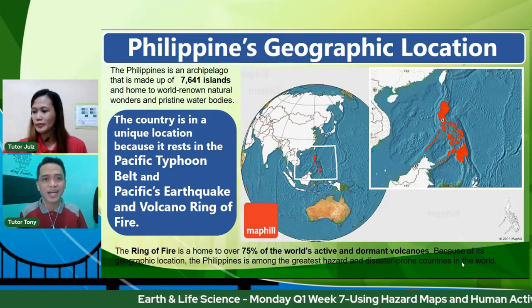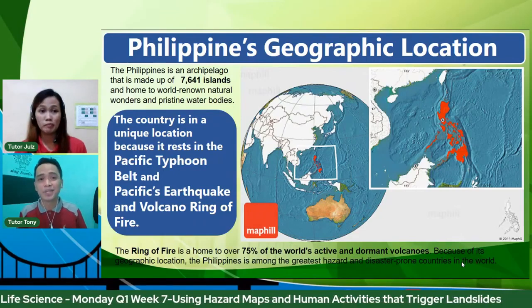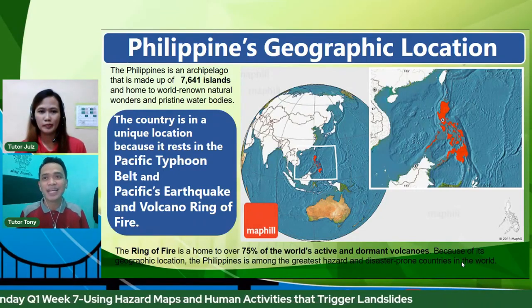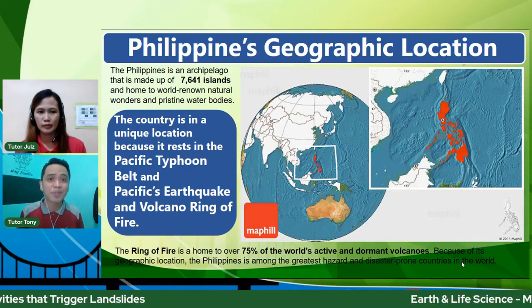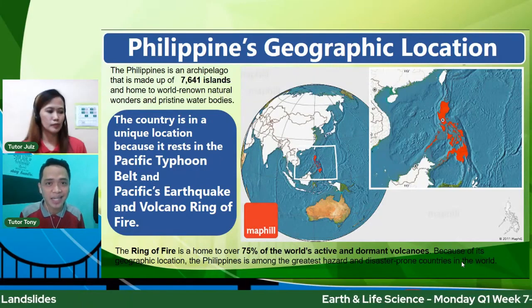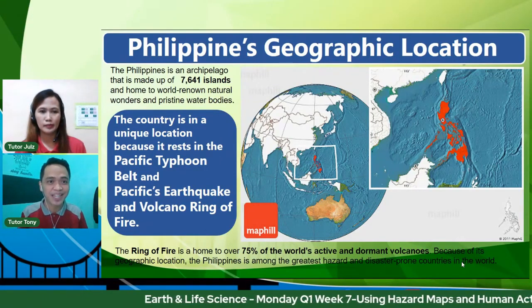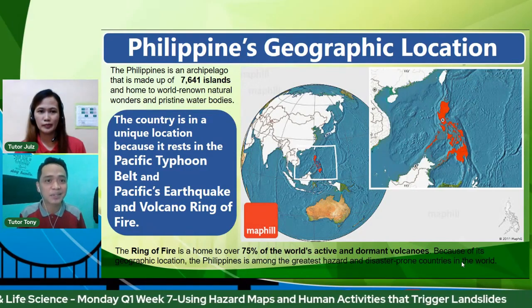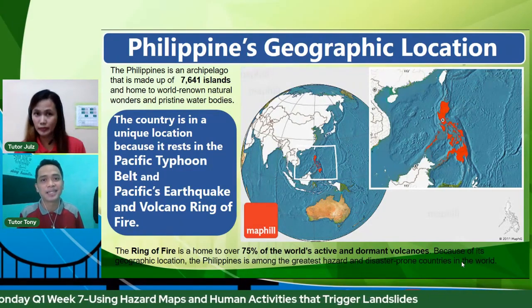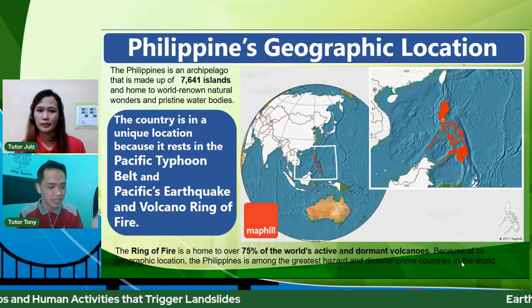Before, when we were studying, it was said that there were only 7,100 plus islands. But because of modern technology, one of our government agencies in the Philippines was able to determine the exact number of islands. If your social studies teacher asks, the answer should be 7,641 islands. And speaking of geographic location, why are we prone to hazards?